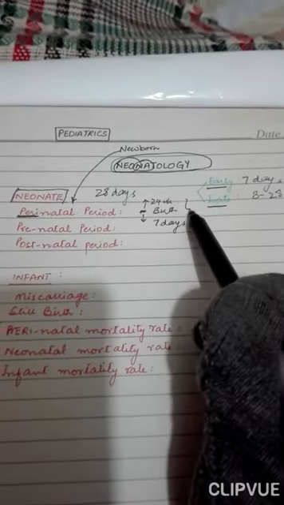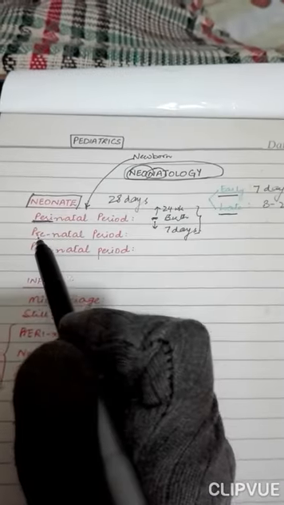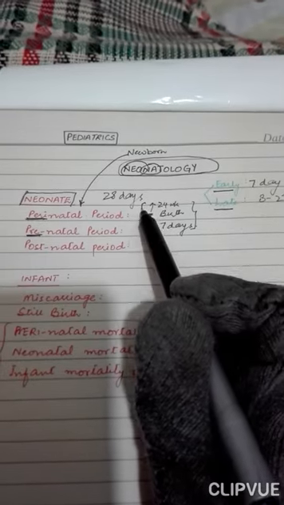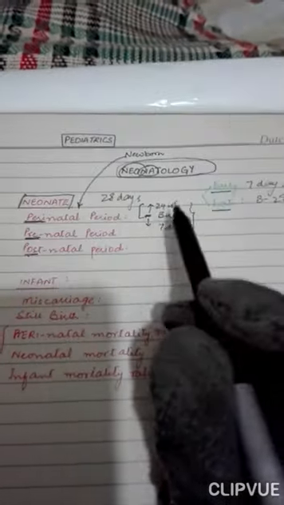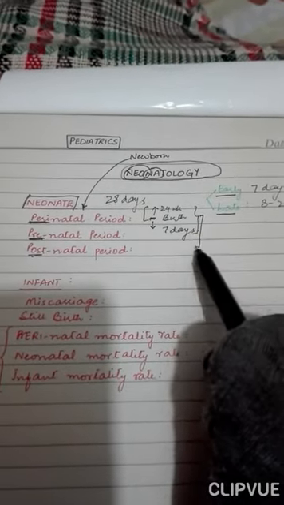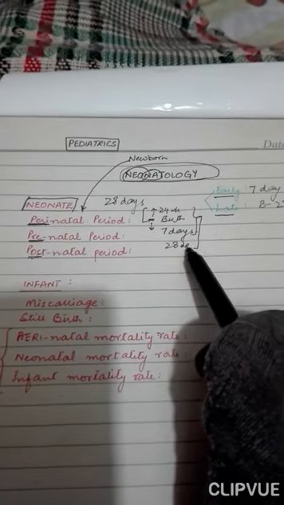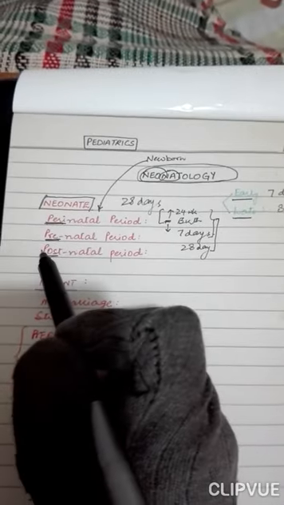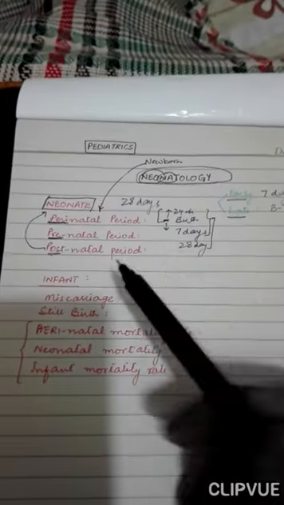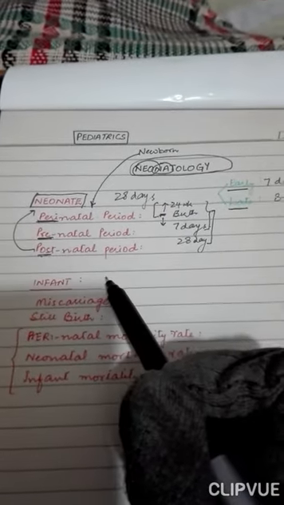The whole of this is included in the perinatal period. Prenatal period, pre means before birth, so it is from 24 weeks of gestation to birth. And the postnatal period is from birth to 7 days, the early neonatal period. The whole postnatal period is from birth to 28 days, which is basically the neonatal period.